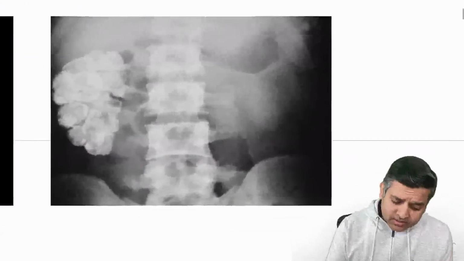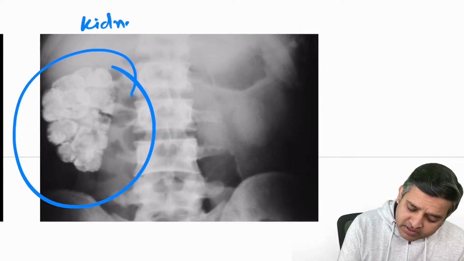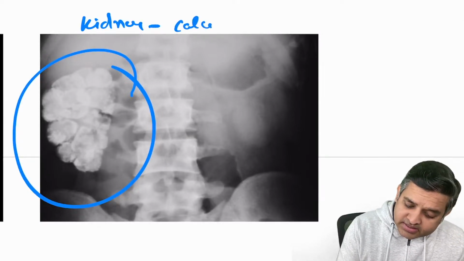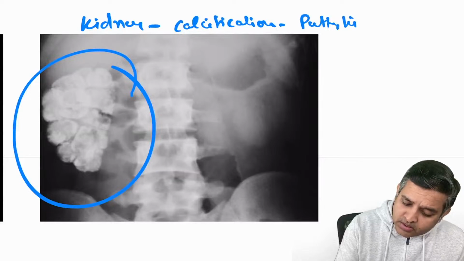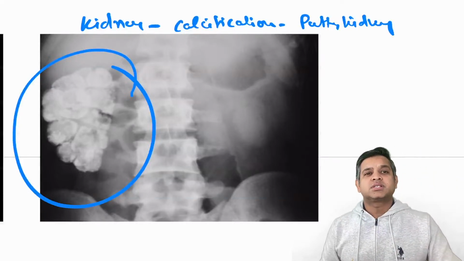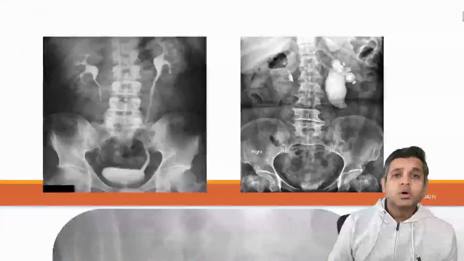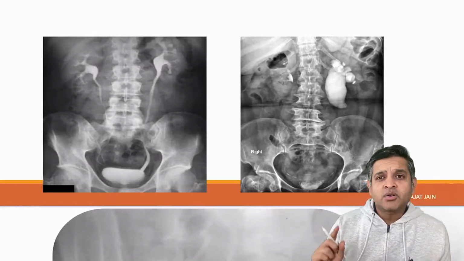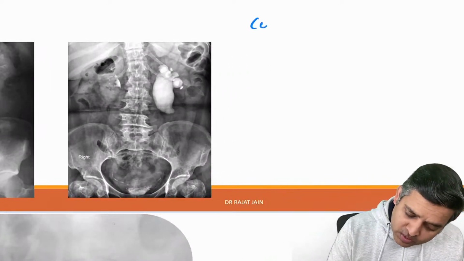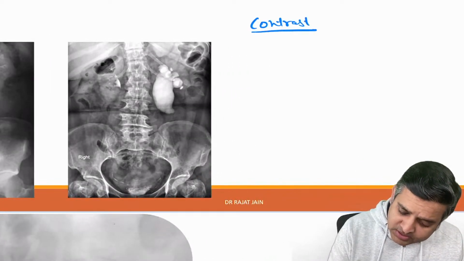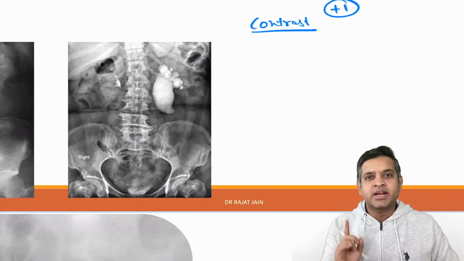On the other hand, this white structure is taking the shape of the kidney. If it is taking the shape of the kidney, then this is calcification. And if it is calcification, what is this? This is a cemented kidney or a putty kidney, right? Now, all those things are valid when you are looking at a plain X-ray. Please remember, if you are looking at a contrast study, now this is definitely a +1 in the FMG screening exam. Don't forget this point that I am telling you right now.